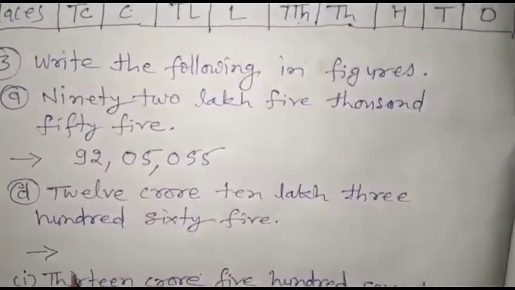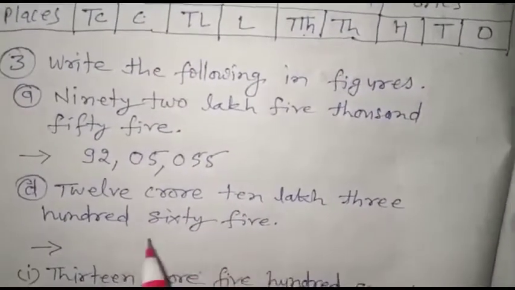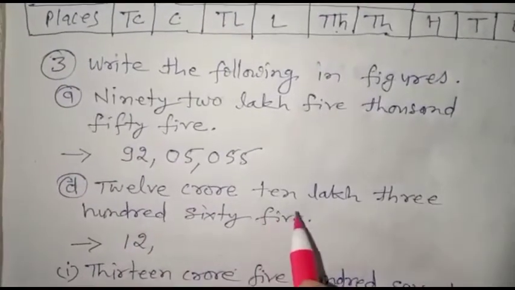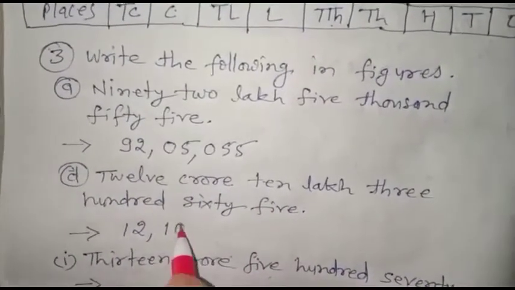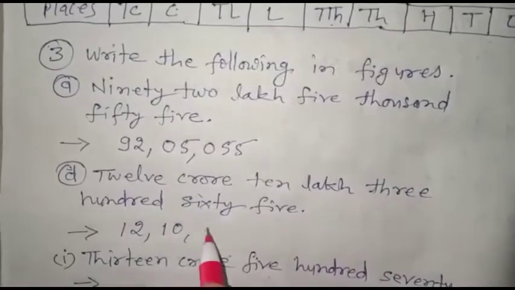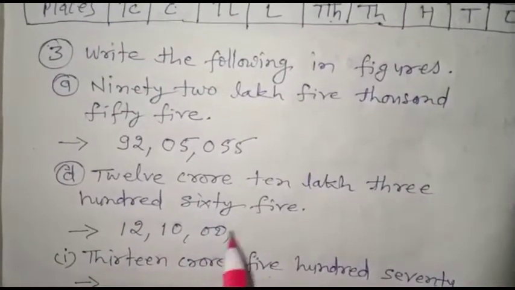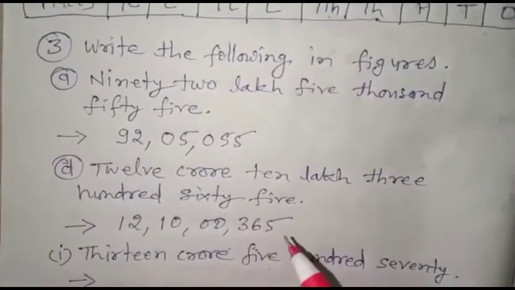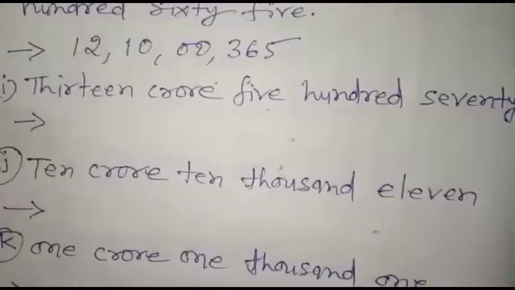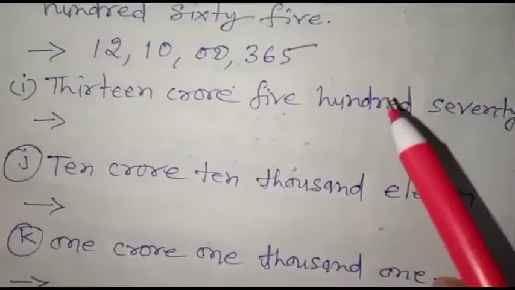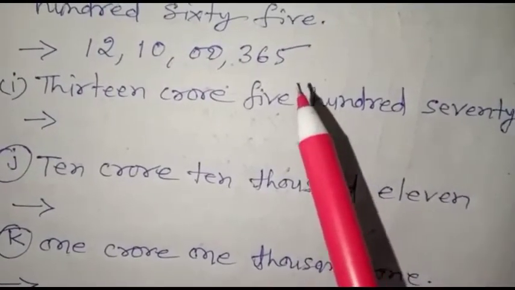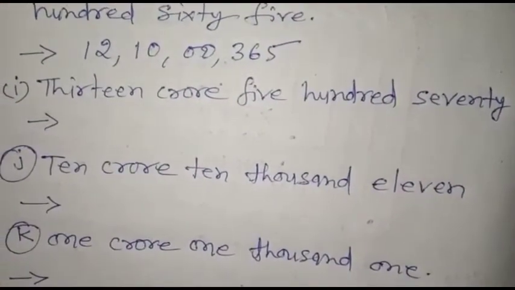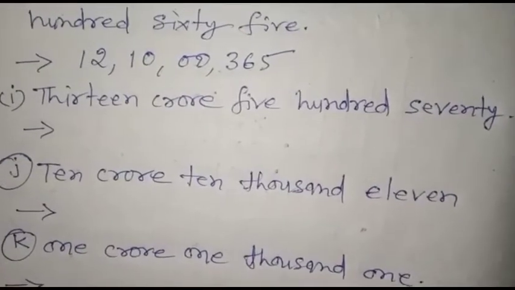Now see the next question: 12 crore 10 lakh 365. So we will write 12 in the crore period, 10 in the lakh period. There is nothing in the 1,000 period, so we will put 0, and 365 we will write 365. So children, I have taken some selected questions in question number 3. The rest of the questions you will do yourself at your home.